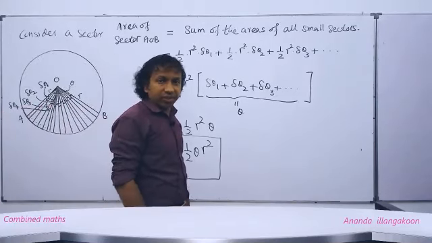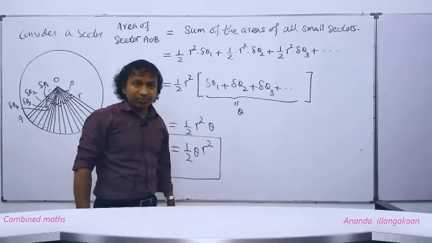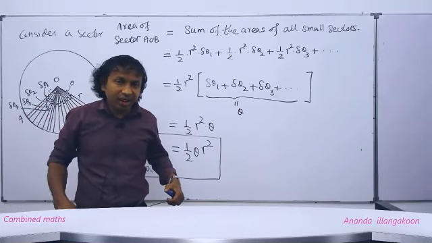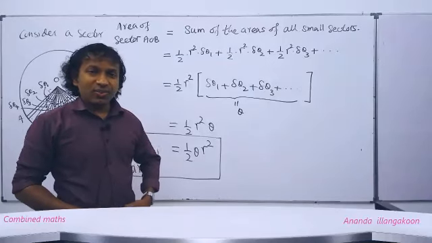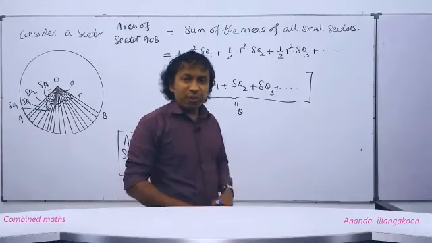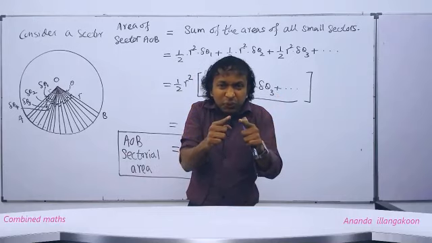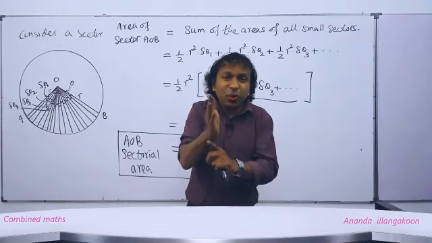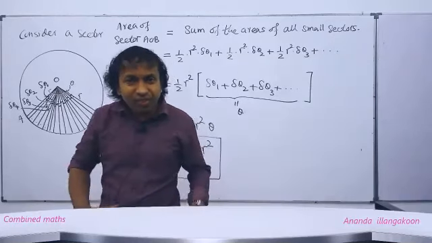Now you might say, sir, even though we bring the sector to very small, can we assume that the area of the sector and the area of the triangle become equal? People, it is possible. We have to think that the two radii being almost the same means that in the next moment they overlap. Then you might say, still there is a gap, no? Then we bring them even closer.